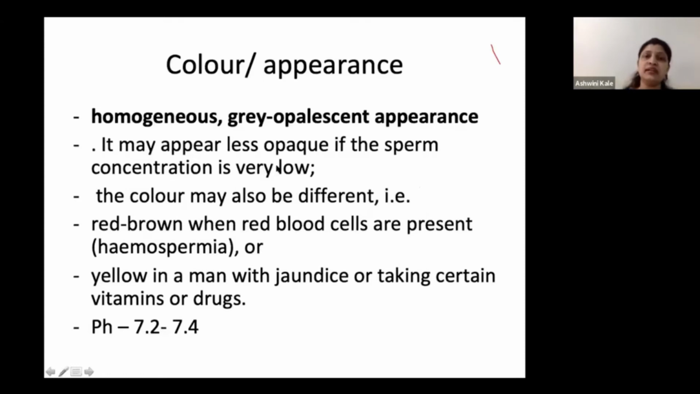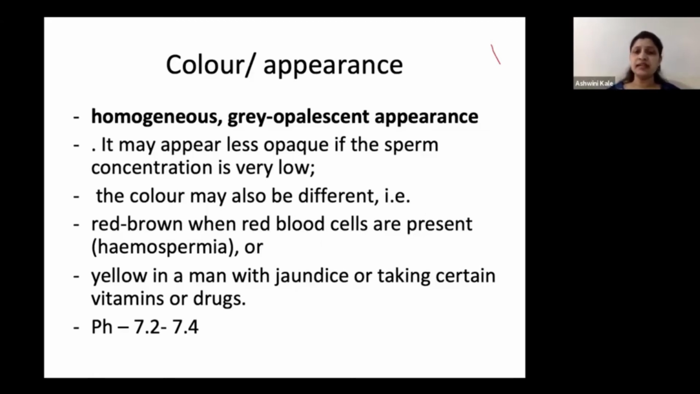Now coming to the color, it should always be homogeneous and gray opalescent in appearance. It should never be white or cloudy. It appears less opaque if the sperm concentration is very low. The color may also be different if it contains RBCs or blood, which is hemospermia, which can be due to some local injury at times or a lot of chronic long-standing infection. Yellow in a man with jaundice or if there's history of any drug intake.